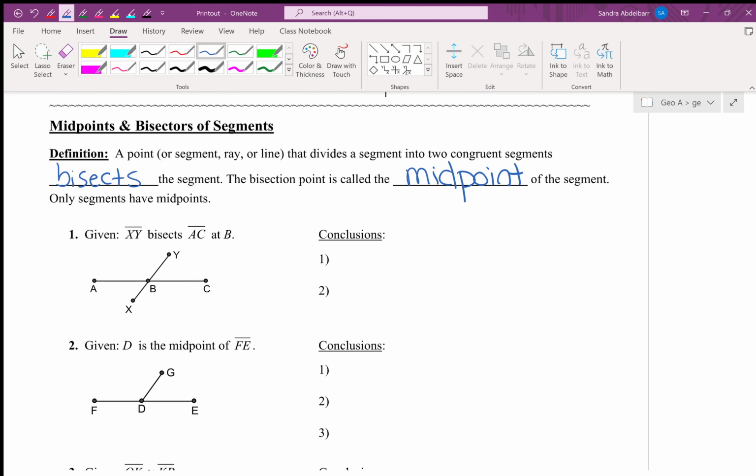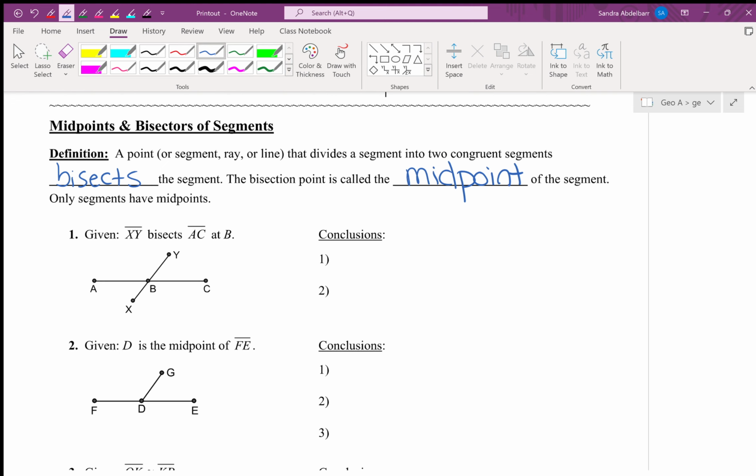The prefix bi means two. A bicycle has two wheels. A bisector will split it into two. So if you're going to bisect a segment, you're taking a segment and you're going to create two congruent segments. I'm going to say it again. If you bisect a segment, you will take a segment and it will create two congruent segments.